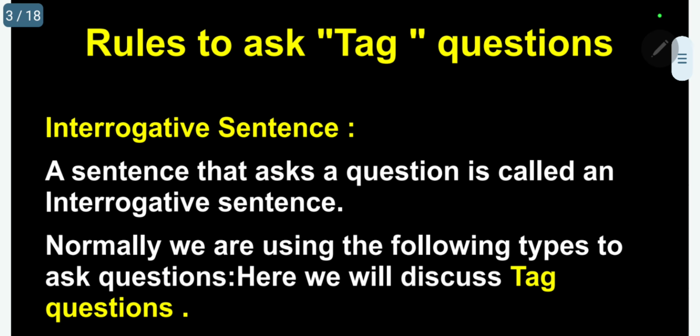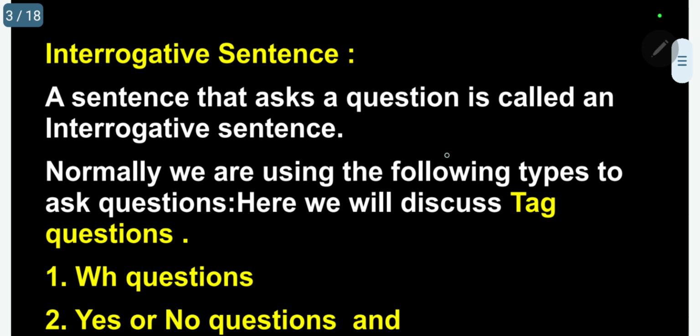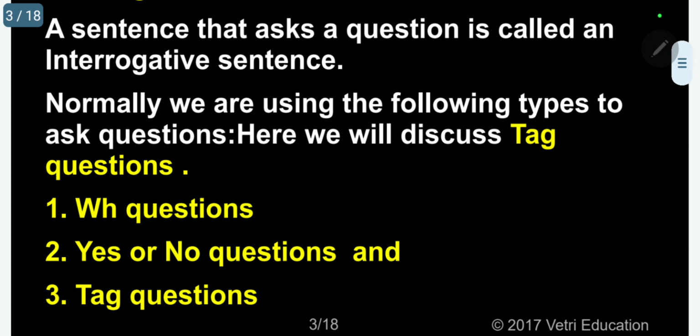What is an interrogative sentence? A sentence that asks a question is called an interrogative sentence. Kindly follow. A sentence that asks a question is called an interrogative sentence. Normally, we are using the following types to ask questions. Here, we will discuss tag questions.